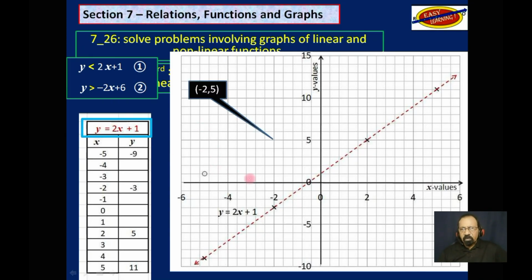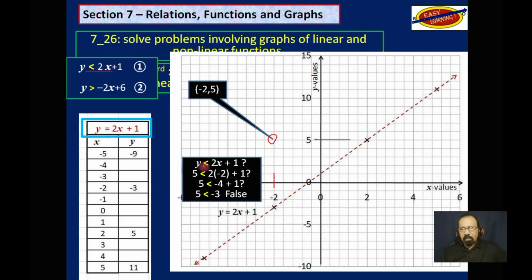Let's choose this point here, which is -2, 5. We substitute that in the inequality under consideration, 5 for y and -2 for x. And we find that we get 5 is less than -3. That obviously is false. So this side here, we cannot use that. Let's try the other side.